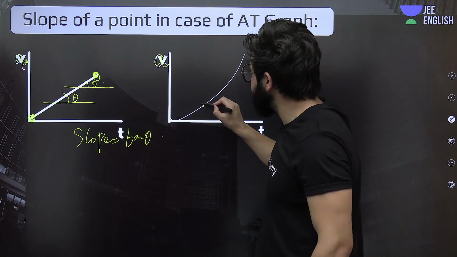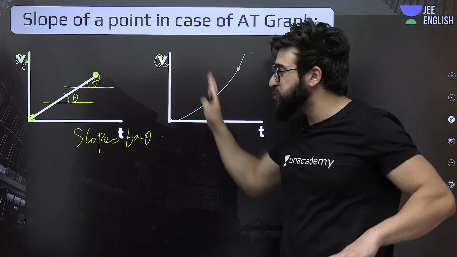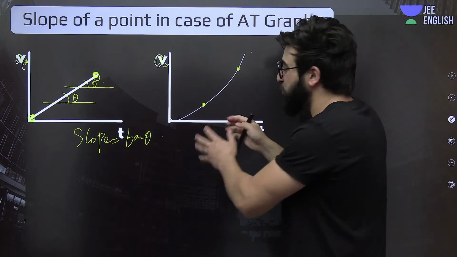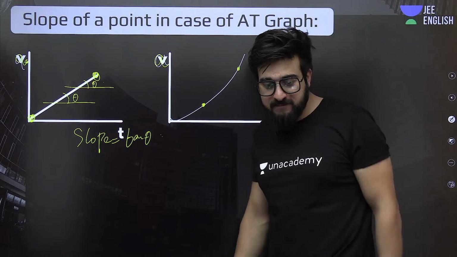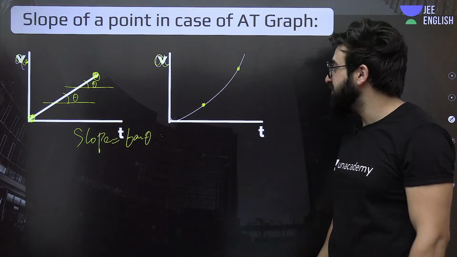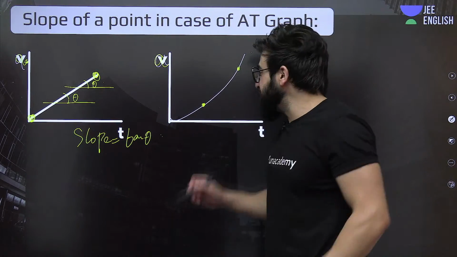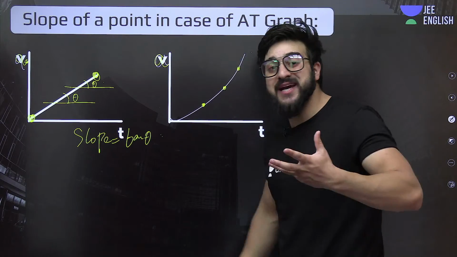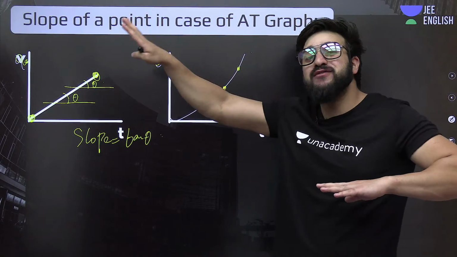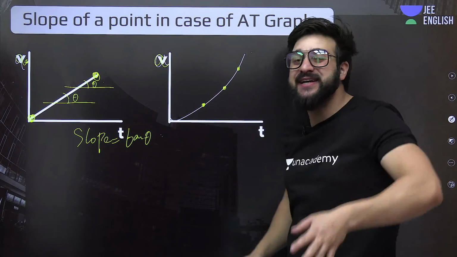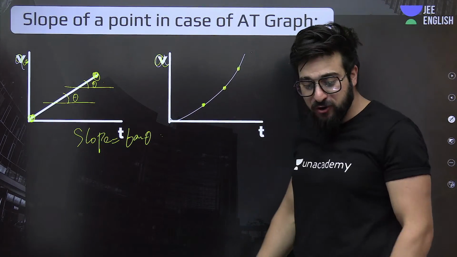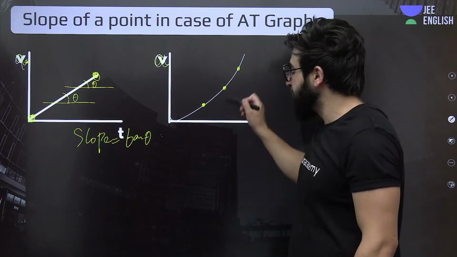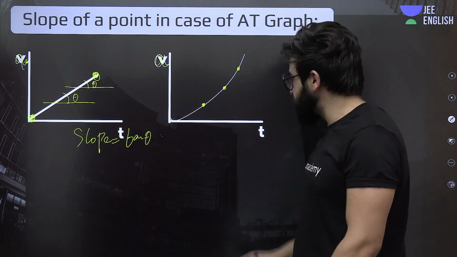Now, if I ask you to tell me the slope between this point and this point, you can easily use the previous concept. Take this point, delta A by delta T. That is very simple. Okay. Yes, physics is love. Now, if I ask you to tell me the slope at a point, how are you supposed to exactly do that? By using the method of differentiation that I have told you 100 times, explained in very detail in the previous lectures. If you have any sort of confusion, you can watch those lectures also.